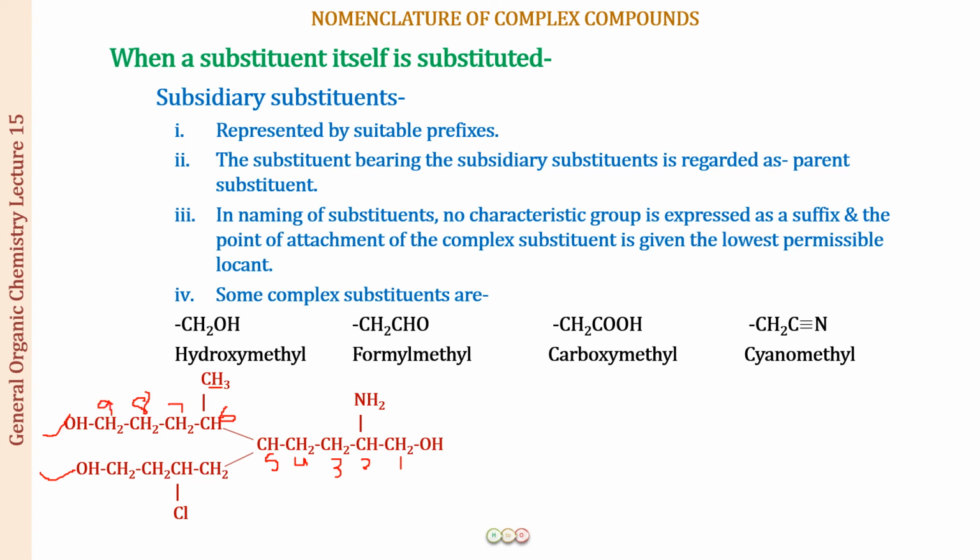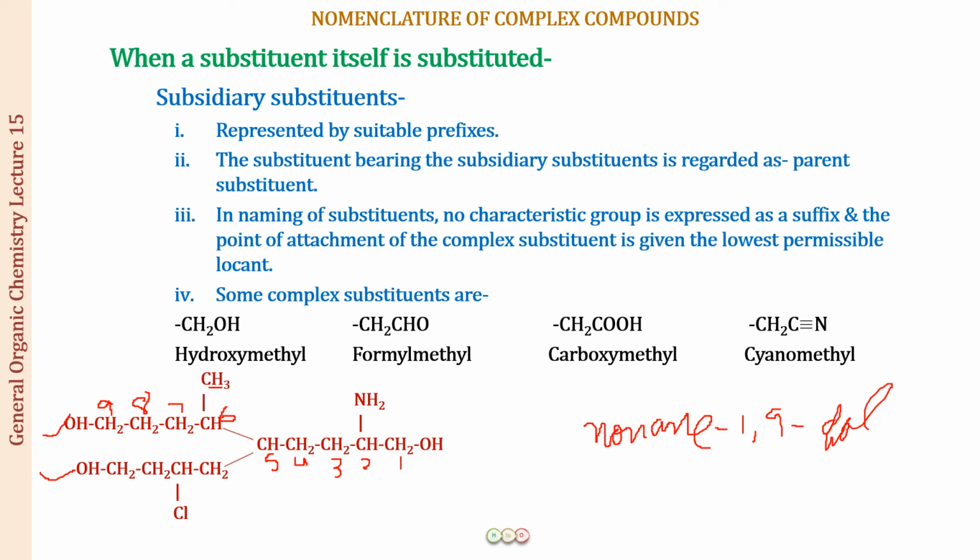So I have chosen my parent chain. When I have chosen my parent chain, this is a 9 carbon chain. So this is a nonane. All single bonds were there. There are two OH groups in the chain. So this becomes 1 and this becomes 9. This becomes diol. So my parent chain part is done.